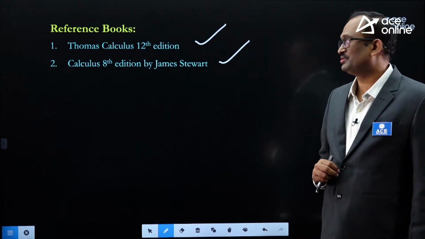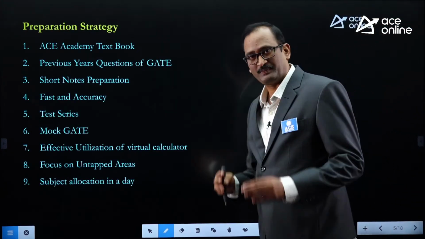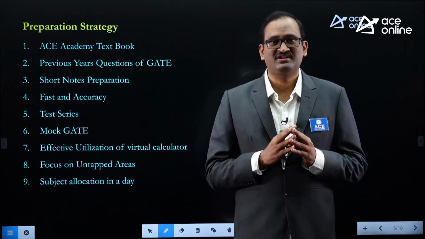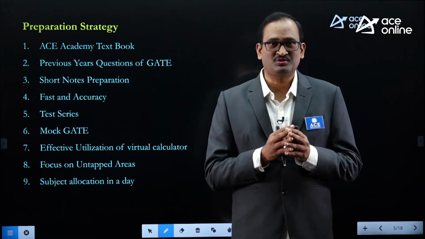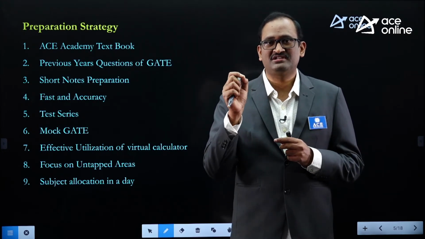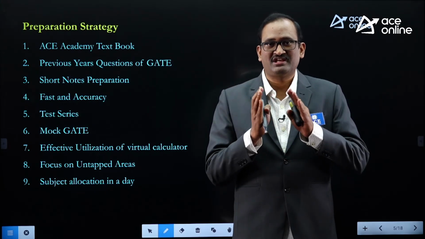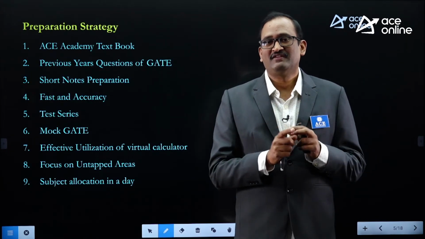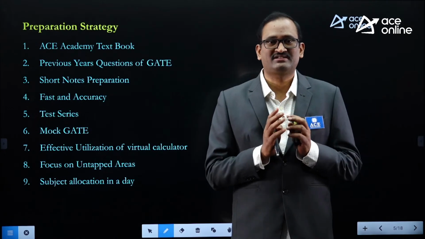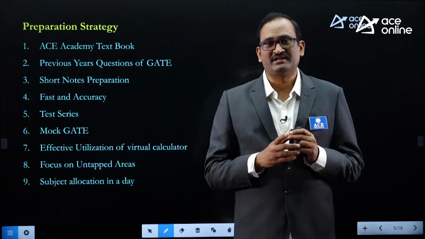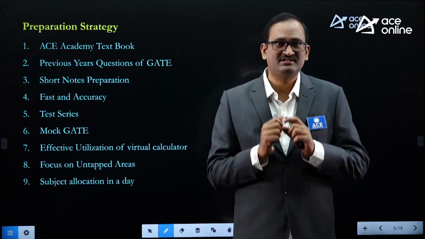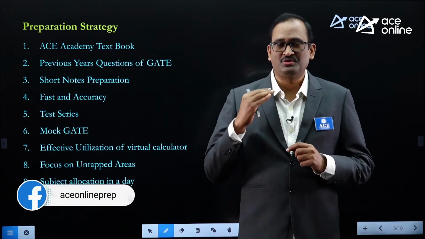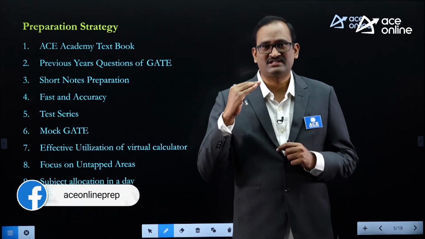Now let us come to preparation strategy. My sincere advice to all dear students: first of all, the ACE Engineering Academy textbook, along with the last 30 years GATE solutions booklet. Once you have thoroughly prepared the ACE textbook, for example, once calculus within engineering mathematics is completed, then you need to practice the last 30 years GATE questions from the previous year GATE questions booklet. If that is completed, then you need to write online as well as offline exams frequently.